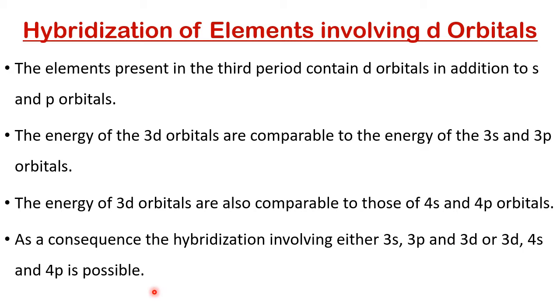In the spd type, d is outside. In the dsp type, d is inside. This you will learn in the higher class. For now, compare the energy of 3d with 3s and 3p as well as 4s and 4p.